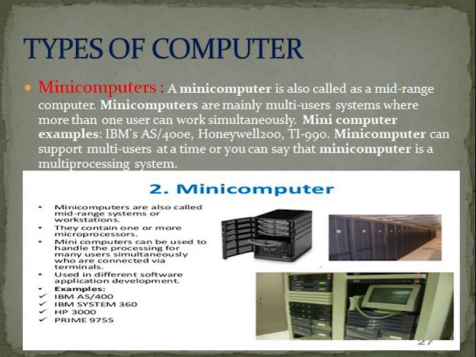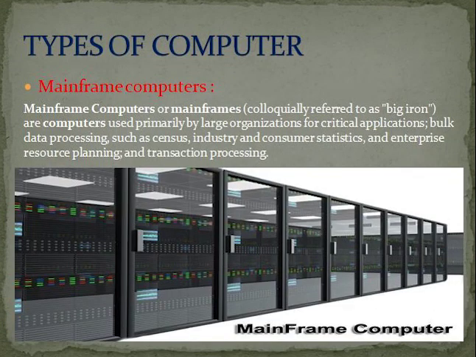That means at a time we can do more work within a time. See here, mini computers are also called mid-range systems or workstations. They contain one or more microprocessors. Mini computers can be used to handle processing for many users simultaneously, and for different software application development. Examples are IBM computers. These are called examples of mini computers. In types of computers, next one is mainframe computers.